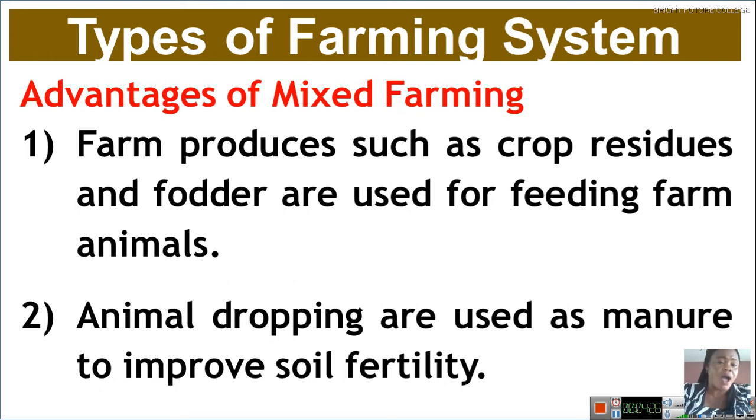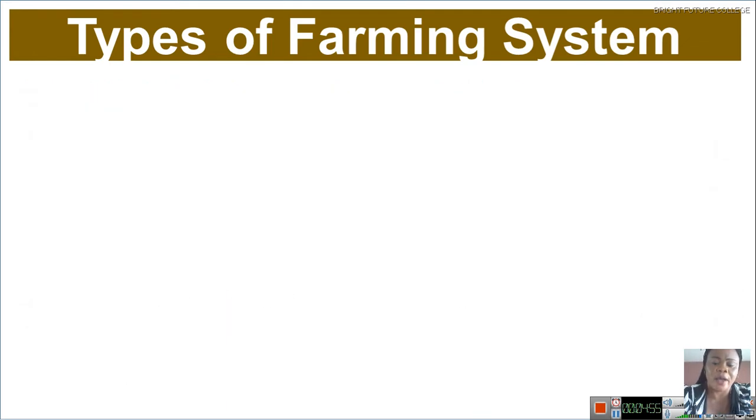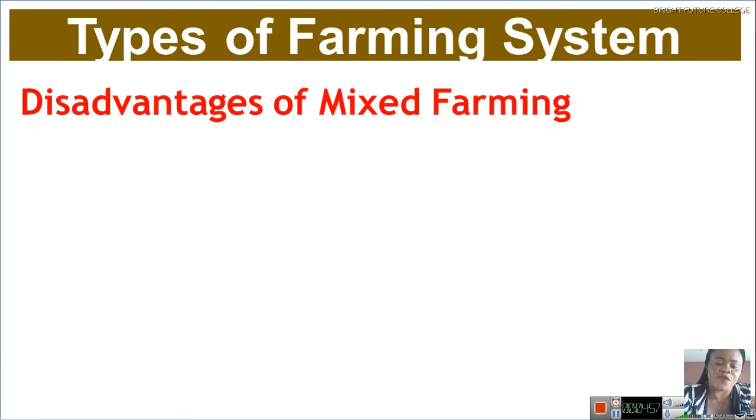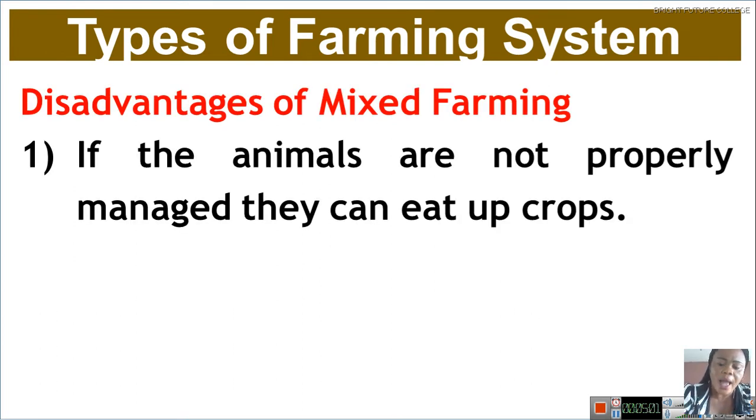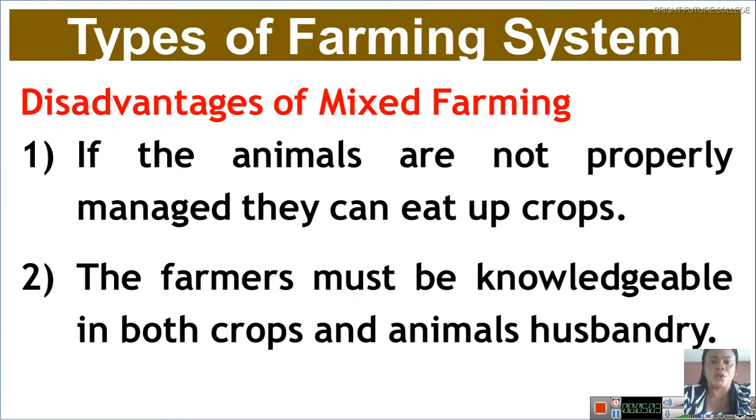Let's look at another advantage of mixed farming, which is that animal droppings are used as manure to improve soil fertility. Those animal droppings, for example, cow dung, poultry litter, that is sawdust from the poultry house, and then the poultry waste, are used as manure to improve soil fertility. Yes, in case you don't have money for manure, since it's mixed farming, you use the animal droppings to improve the soil fertility.